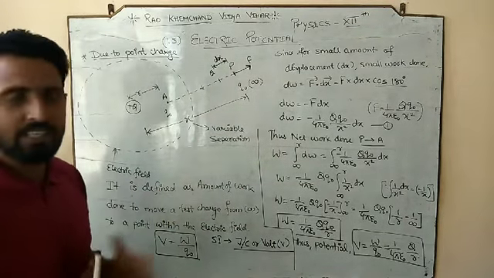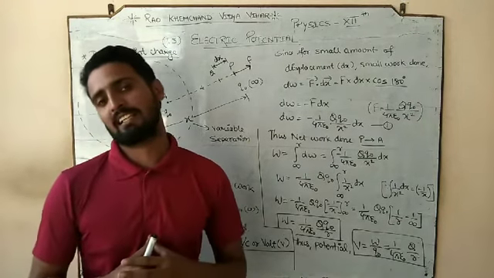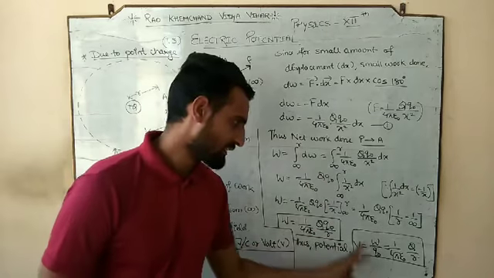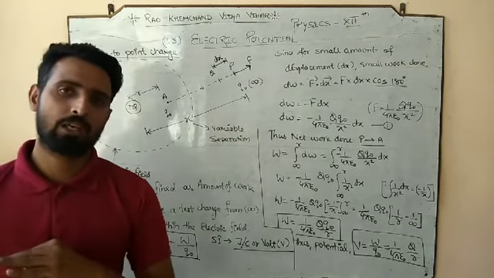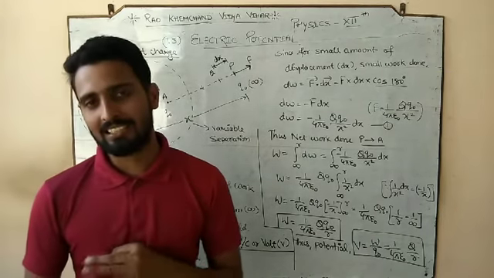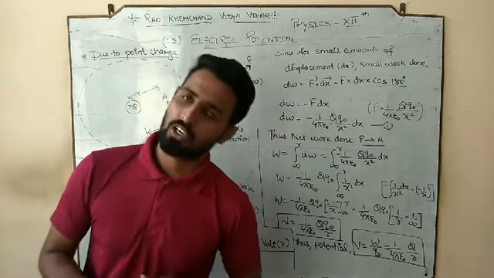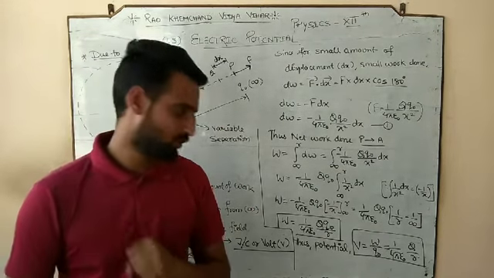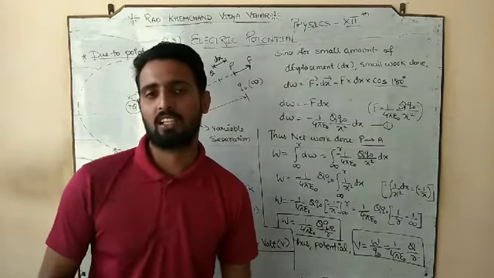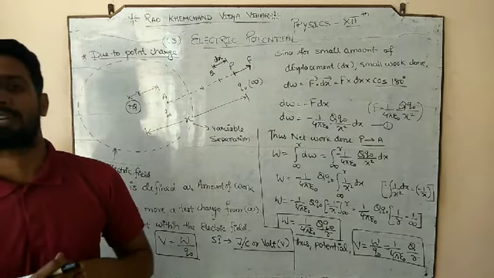So if I change the medium between the source charge and the test charge, definitely the electric potential will also change. Second, electric potential depends upon the charge, and that charge is the source charge. So electric potential depends upon the magnitude of the source charge. And the third factor is the separation.